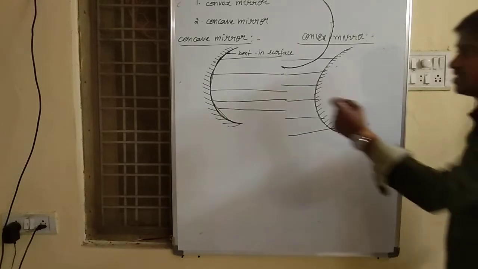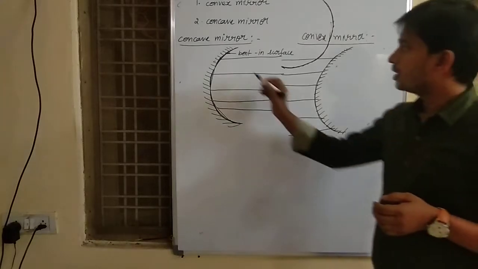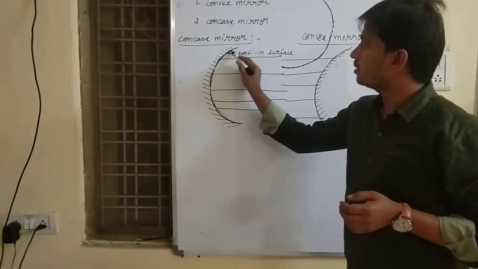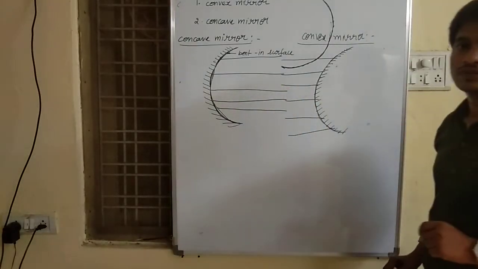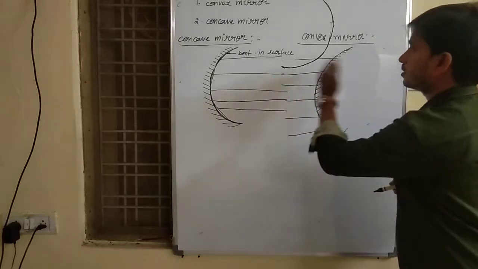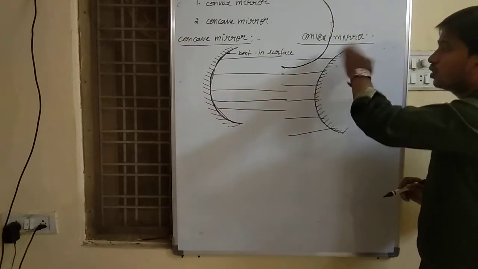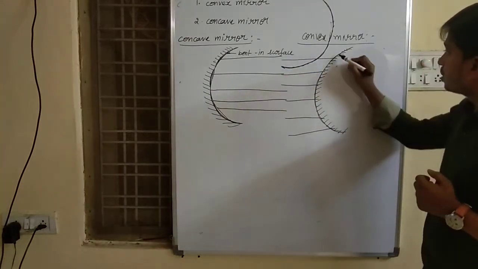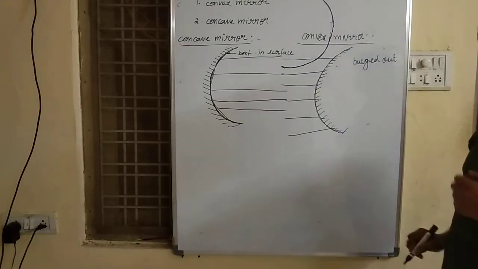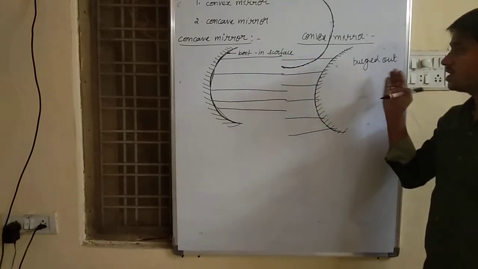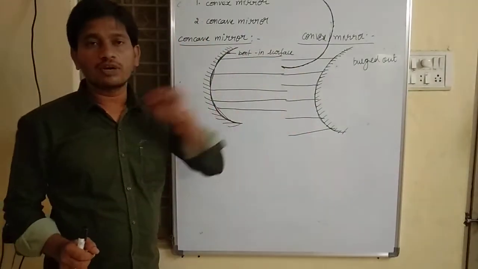So that is the difference between a concave mirror and a convex mirror. In a concave mirror, rays meet at the concave surface, I mean the bent in surface, inside the surface. In a convex mirror, rays come and fall on the outside of the surface, which is also called the bulged out surface. So this is our bent in surface and this is bulged out. That is the difference between a convex mirror and a concave mirror.